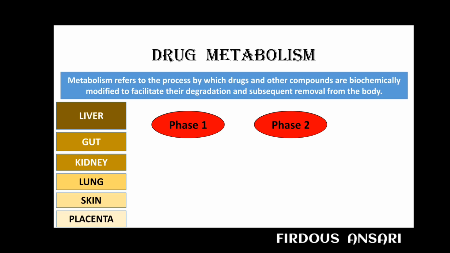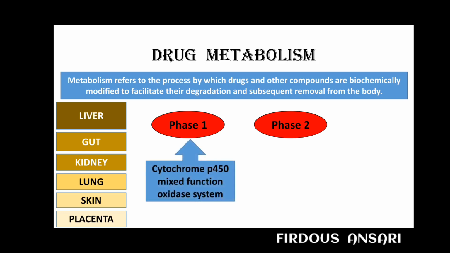Phase 1 metabolism generally involves the cytochrome P450 mixed function oxidase system. The liver is the major site of cytochrome P450 mediated metabolism, but the enterocytes in the small intestine epithelium are also potentially important. Now we'll talk a little bit about cytochrome P450 isoenzymes.